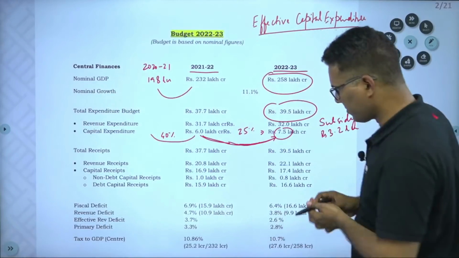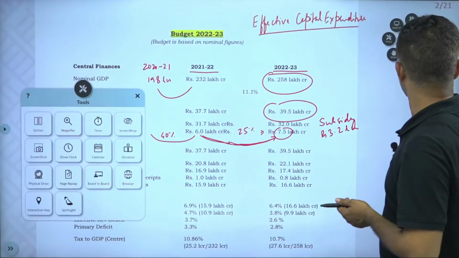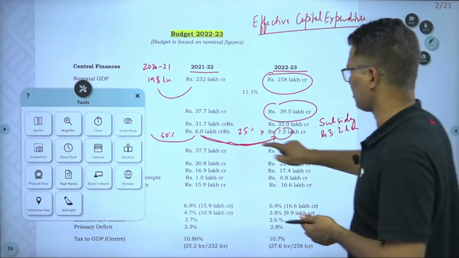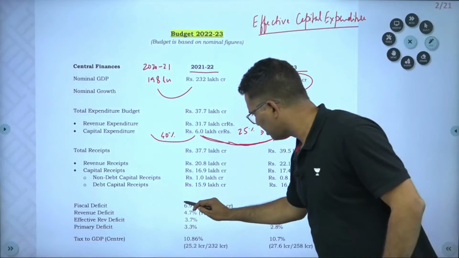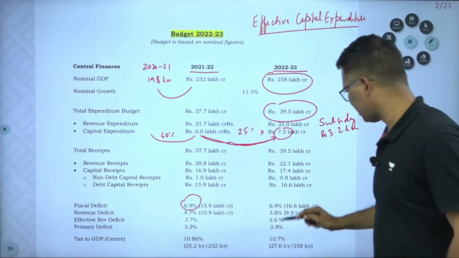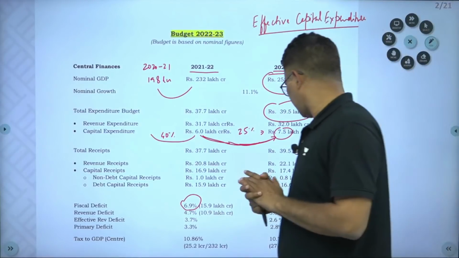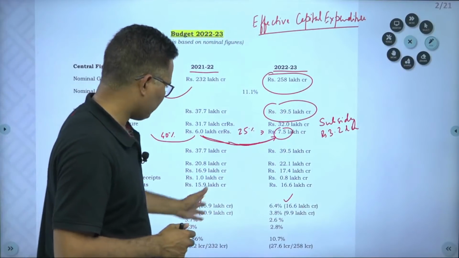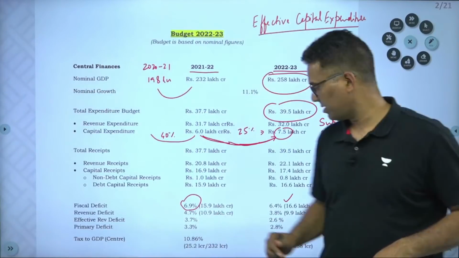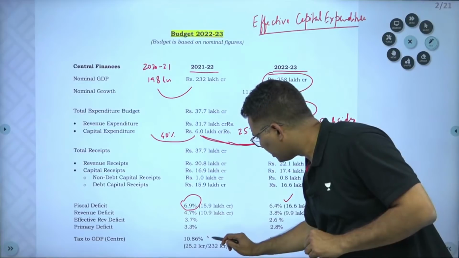Now coming to the deficit figures. You are seeing here that the fiscal deficit in the present year is going to be 6.9% and next year it is going to be 6.4%, so a slight decrease. These figures of course you understand and you can remember. What is more important here is the debt to GDP ratio.